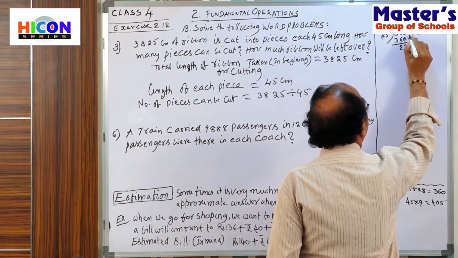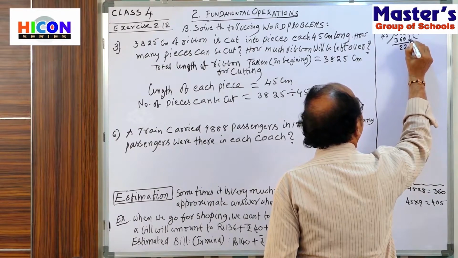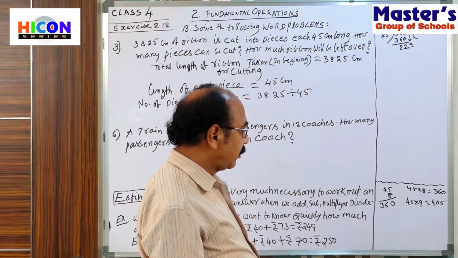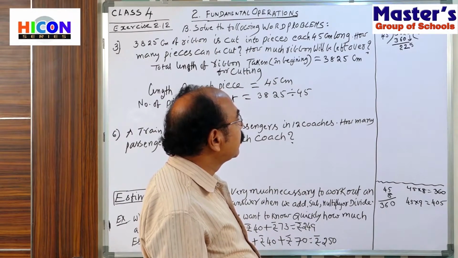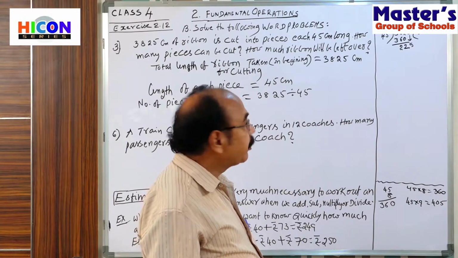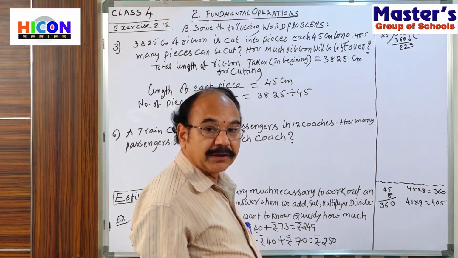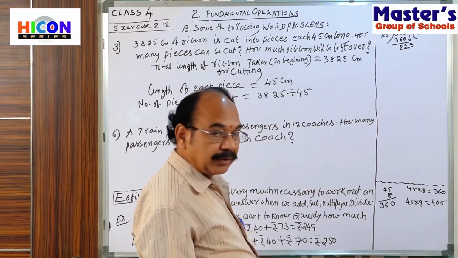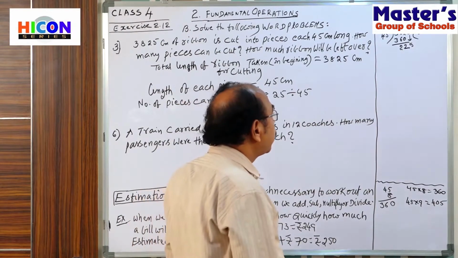Now you see, 45 how many times in 225? In the margin you can check.